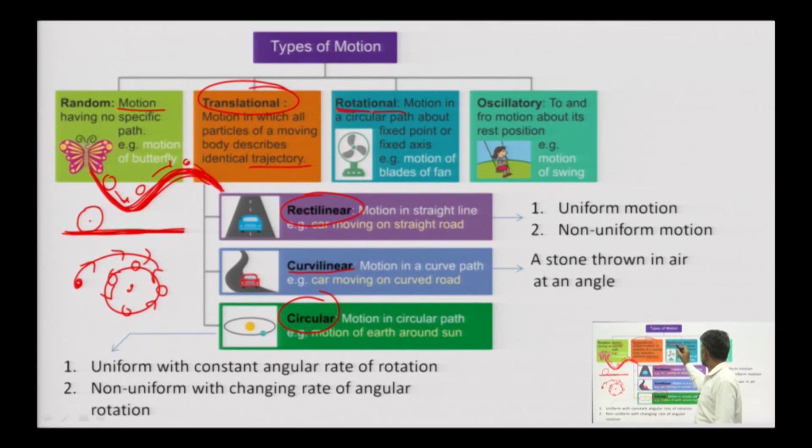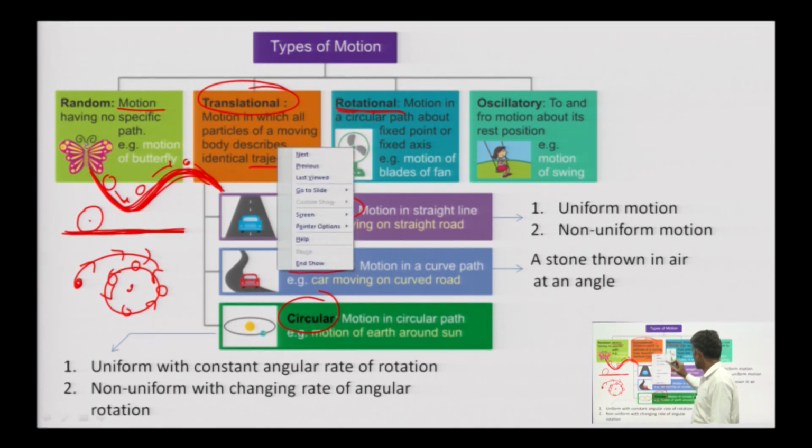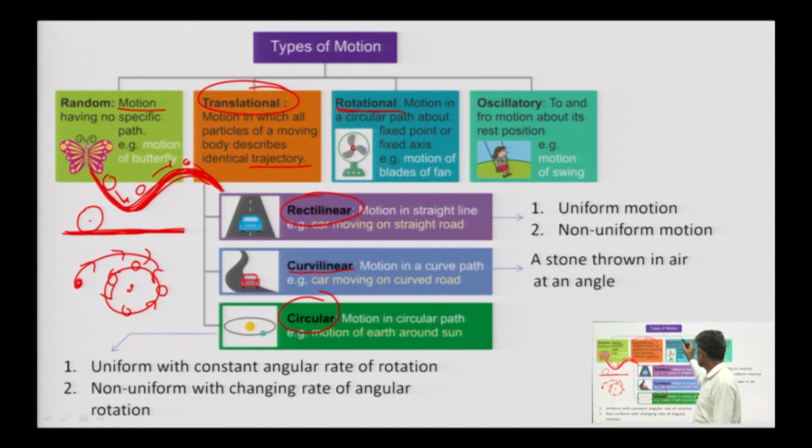Rotational: suppose this fan is moving about some fixed point. What is the difference between rotational and circular? There is a difference. Let us take the example of a road.